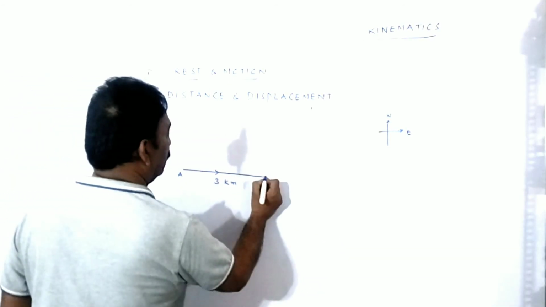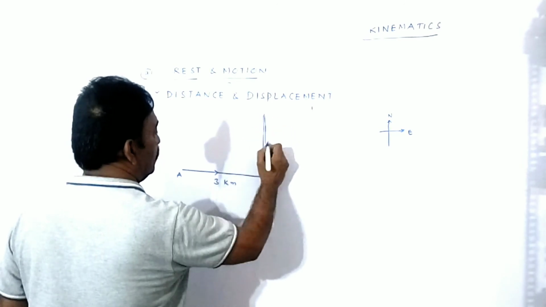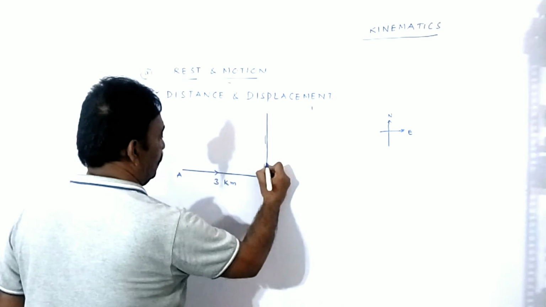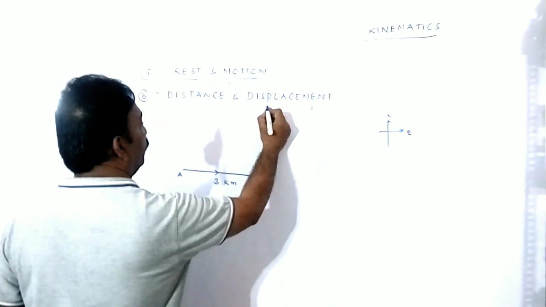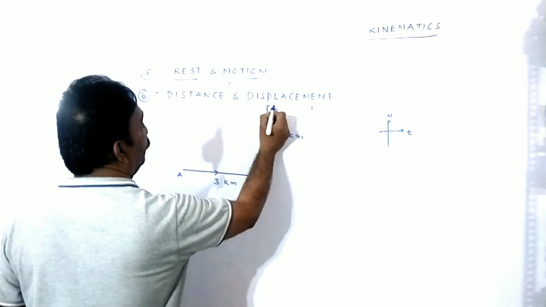Then after, it took a turn and traveled 4 kilometers northwards and reached C.